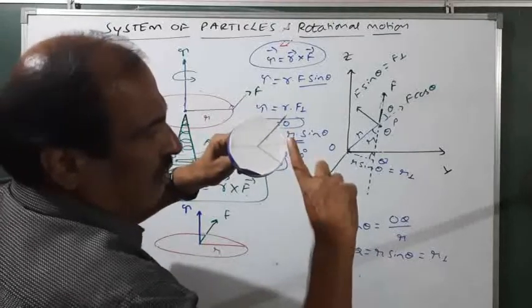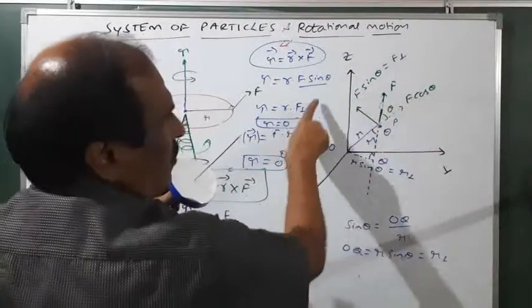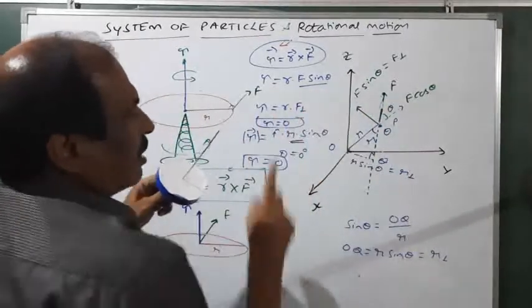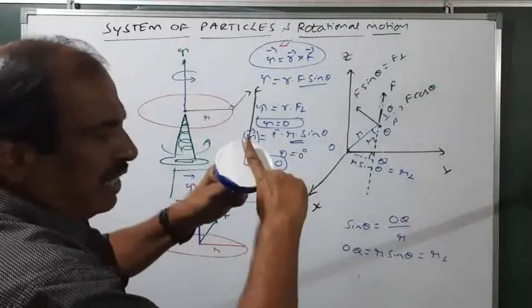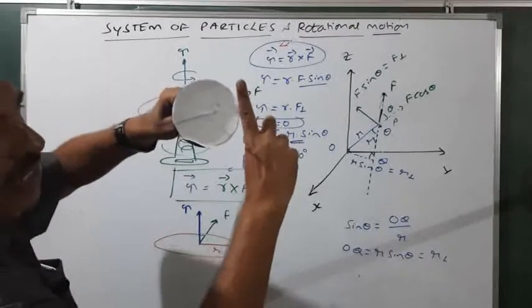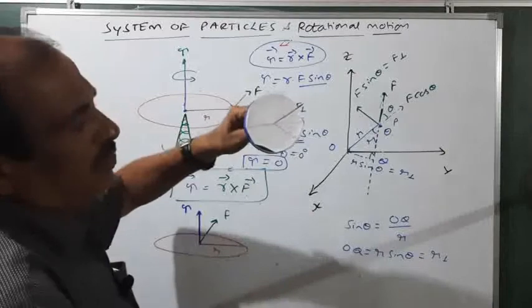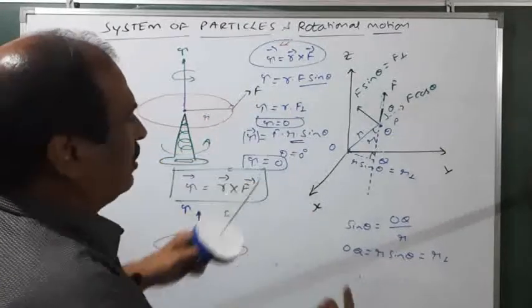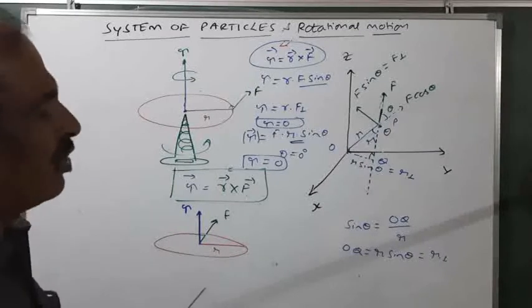If you apply the force along the radius, then there is no torque because theta becomes 0. So sin 0 is 0, torque becomes 0. The next one is, though you are applying the force, if you bring it to the center, then r becomes 0. Please remember, this is a tangential force. If you bring this to here, then r becomes 0. When r becomes 0, then also the torque vanishes. Under these two conditions, the torque vanishes.